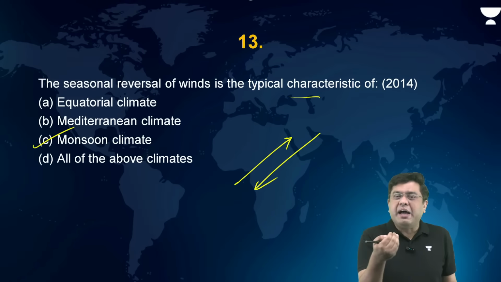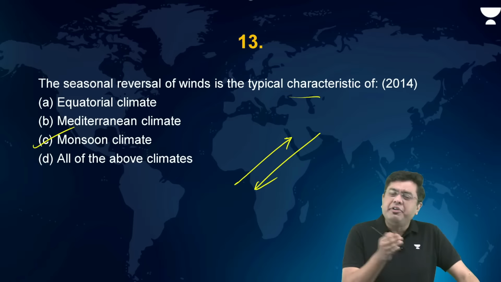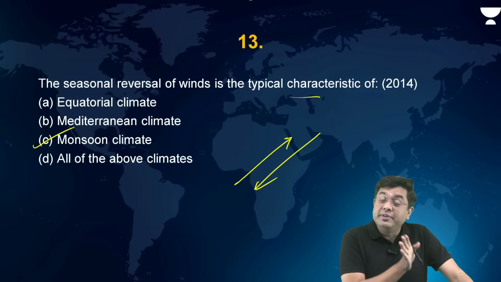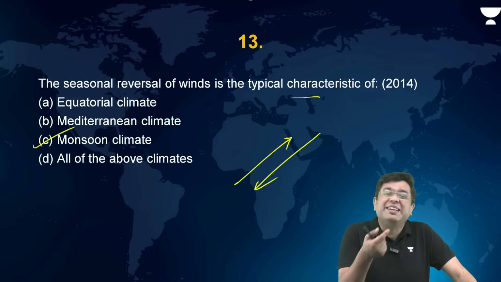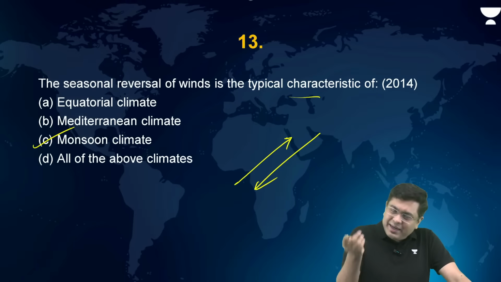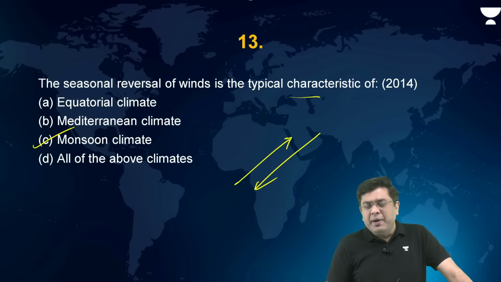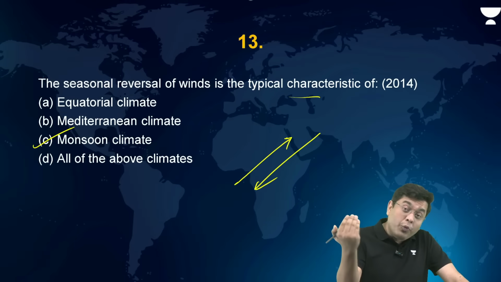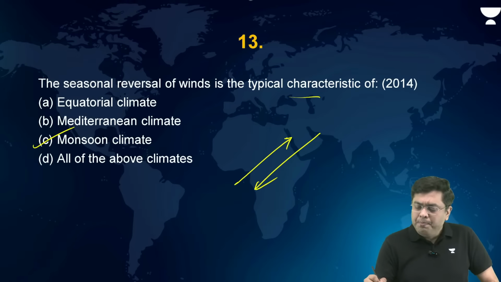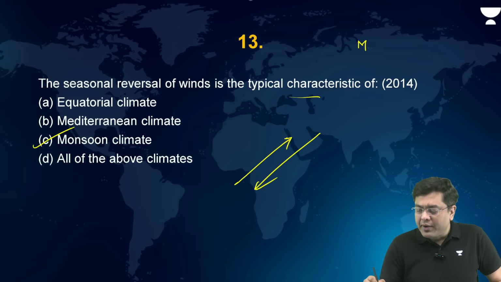It is the Arab travelers who understood that traveling to India during the month of May, June would lead to them reaching the Indian shores faster because the winds are southwest to northeast. And then during the month of November, December, and so on, the wind direction is northeast to southwest. So that is where the term Mausim was derived. Mausim basically means seasons, right?